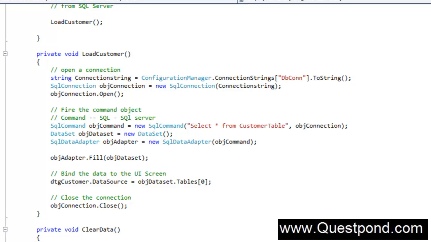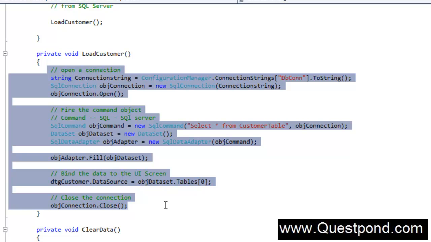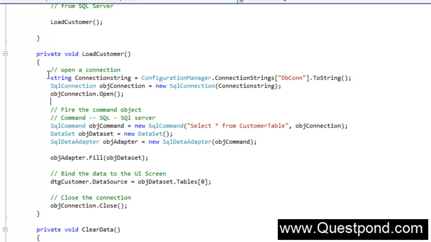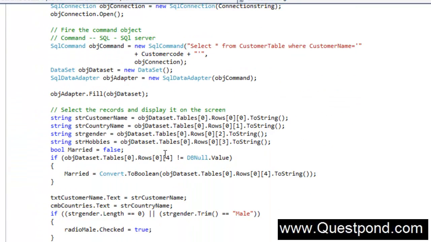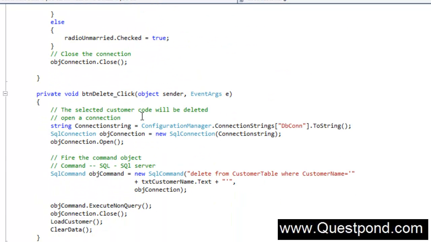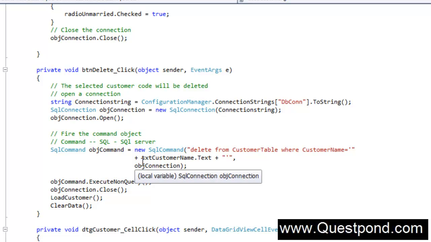One thing you must have noticed is I was doing lots of Control C and Control V. One of the biggest Control C and Control V we have done in this project is writing the database connection code again and again. For example, in our create customer, while we are loading the customer, we have this load customer function, we are opening the connection and executing the command object. In the same way, when we are displaying the customer, we are again doing the same thing. In the same way, if we delete the customer, we are again doing the same thing. So this opening the connection, putting the command object, executing, it's almost duplicate code everywhere across the project.